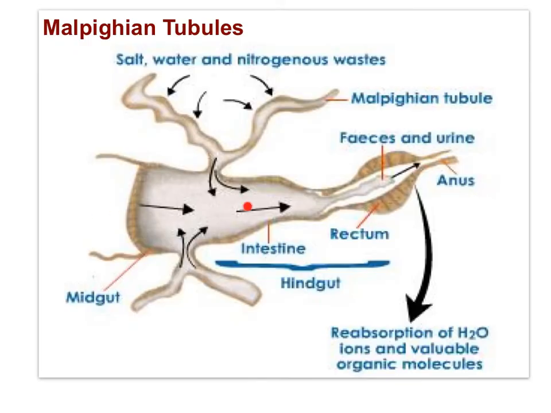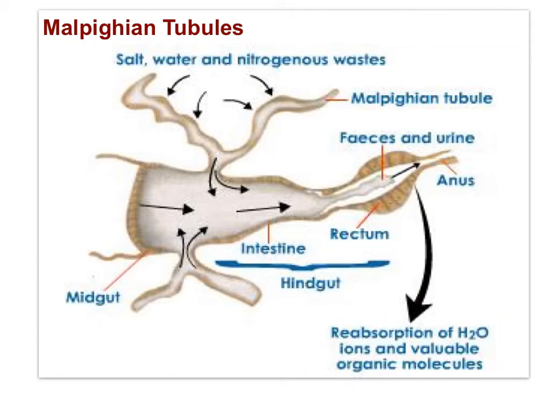Here we can see the intestine, the gut of an insect. The Malpighian tubules, with their high surface area, hang loosely in the body cavity in contact with the fluid of the body cavity. Salt, water, and nitrogenous wastes are actively moved into the tubules to be mixed with the feces and released from the anus. You can see here that some water is reabsorbed from the rectum.